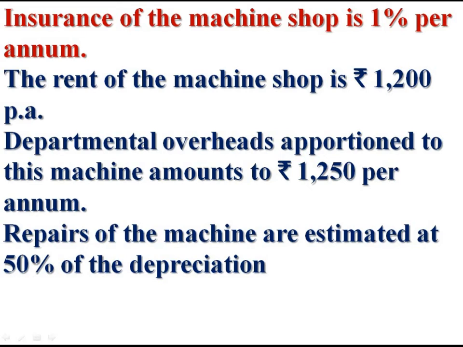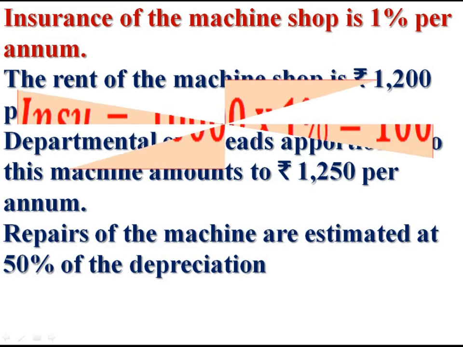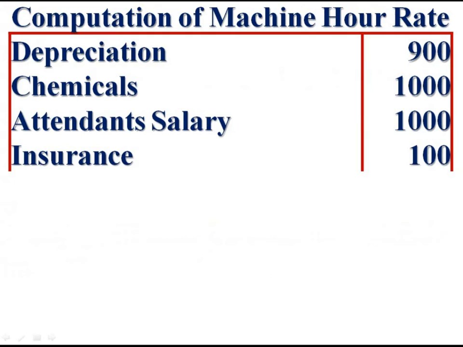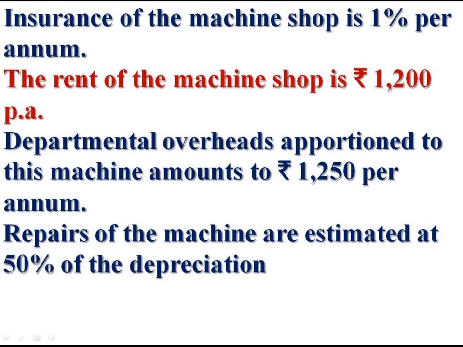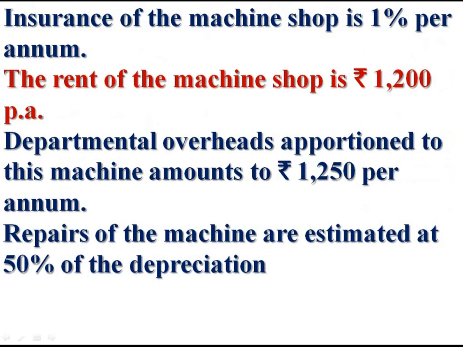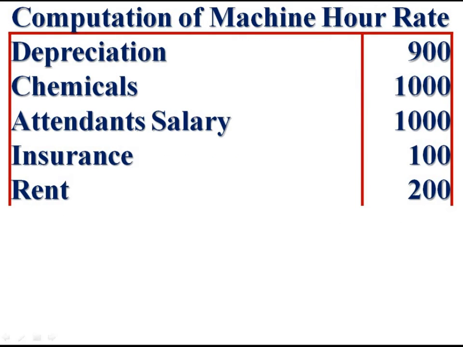Insurance of the machine shop is 1% per annum. Therefore, insurance of this machine is 10,000 into 1%, rupees 100. The rent of the machine shop is rupees 1,200 per annum, and this shop contains 6 machines. Therefore, rent for one machine is 1,200 divided by 6, rupees 200.